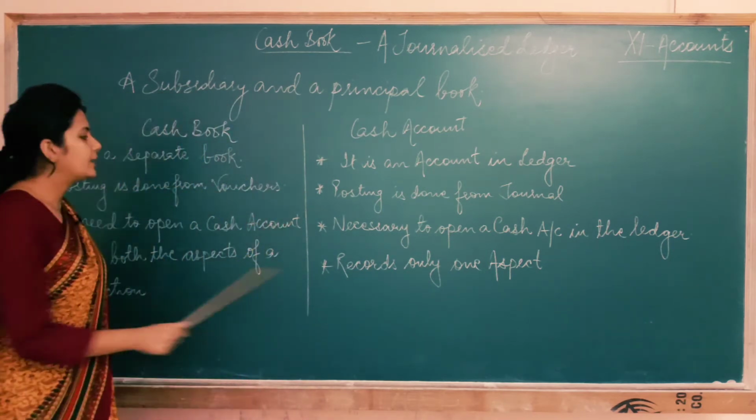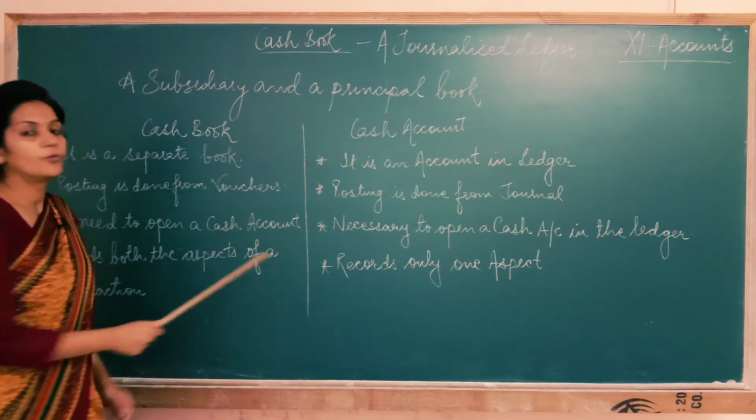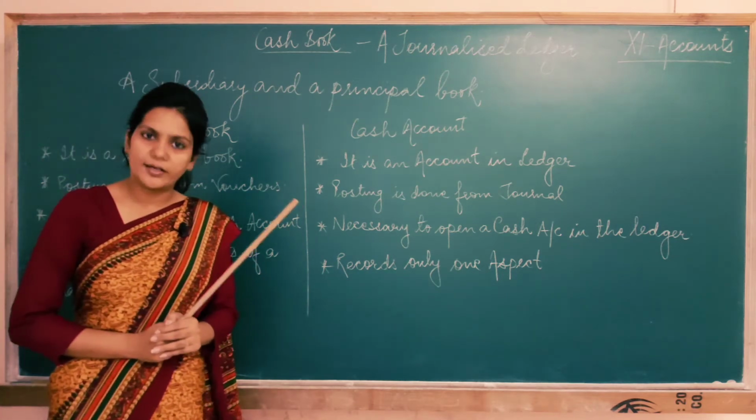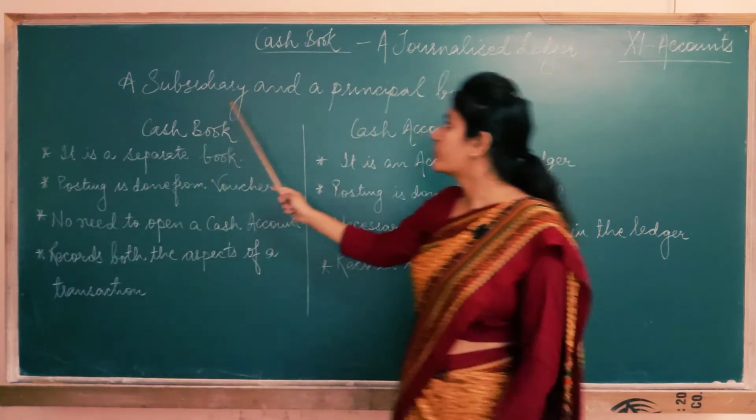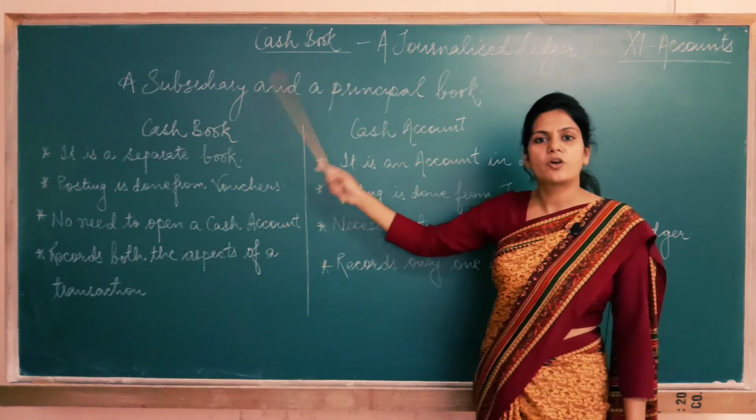The distinction between cash book and passbook, on the basis of this point, you will understand when we start with the practicals. But till now you need to understand only this point, that cash book is a subsidiary book because it is a part of journal.